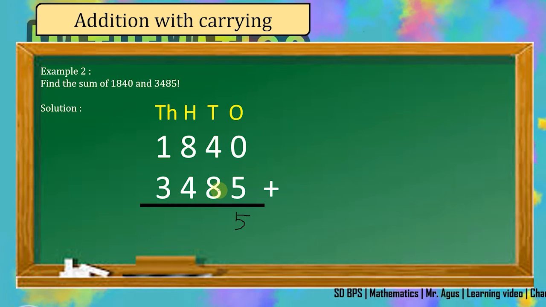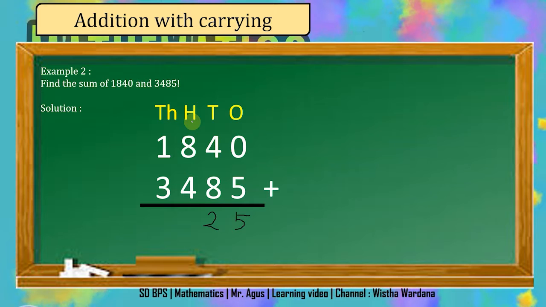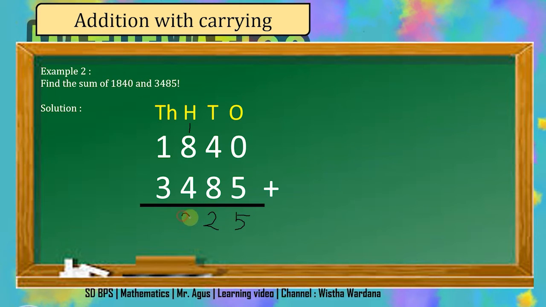4 plus 8 equals 12. You just write 2 only, and then move one ten from the answer of 12, carrying it to the 100 place value, and you get 1 here. Then you add 1 plus 8 plus 4 in the 100 place value. You will get 13.